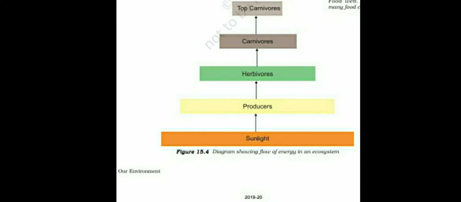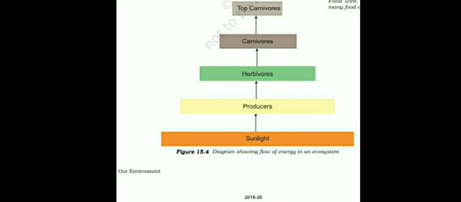Out of 100%, only 1% of the energy is absorbed by the plant. About 99% of energy gets lost. So 1% energy comes into the plant. From plant to other successive trophic levels, only 10% energy gets transferred.